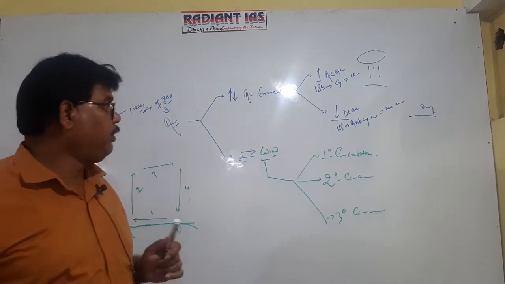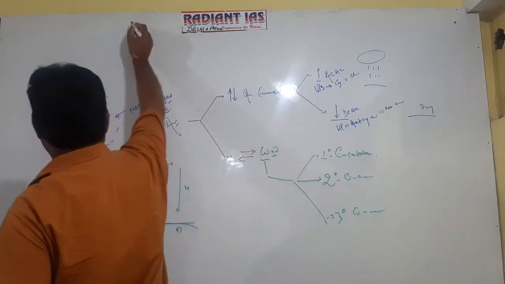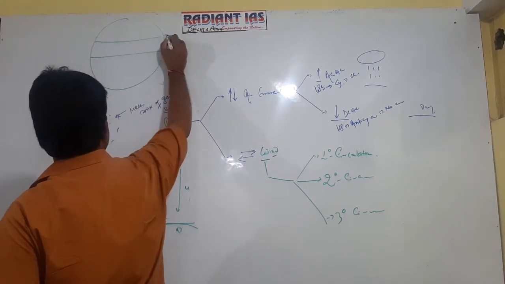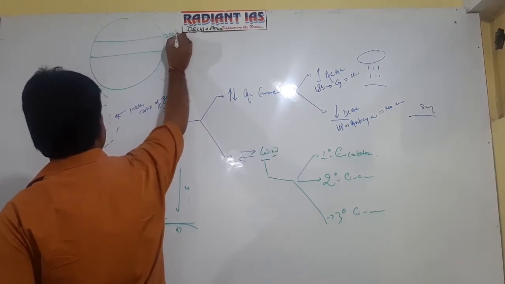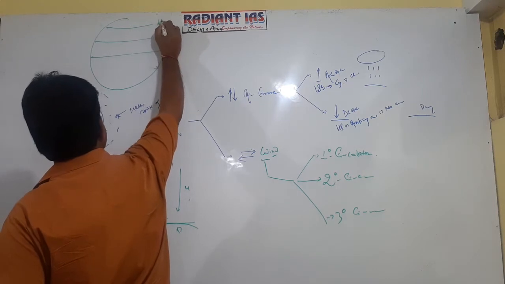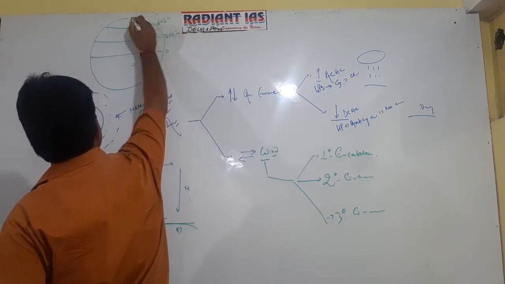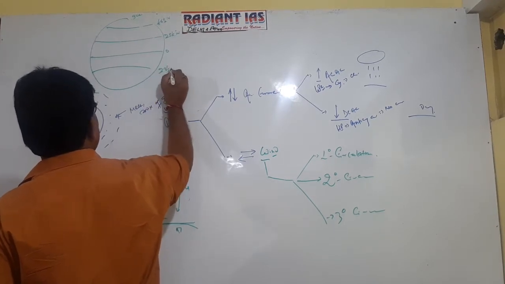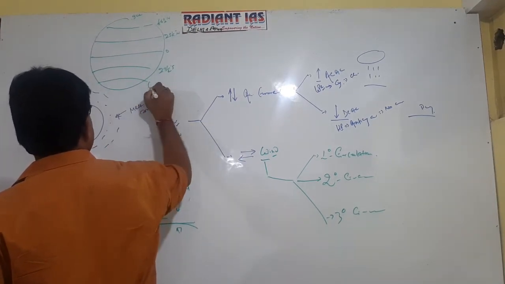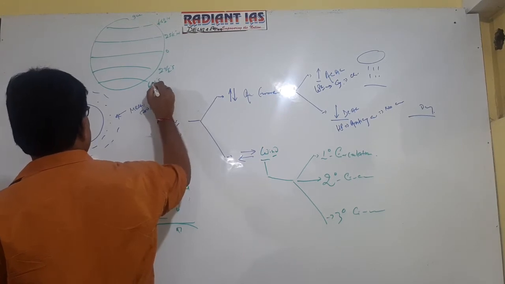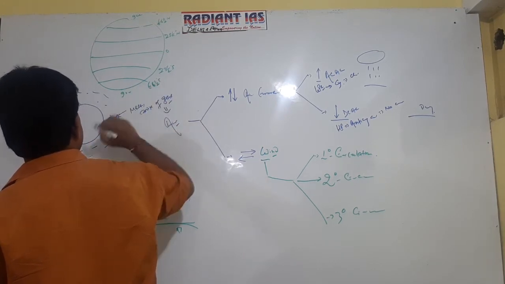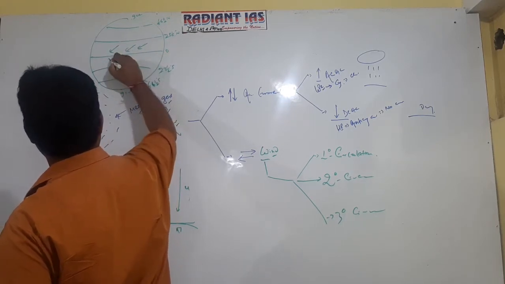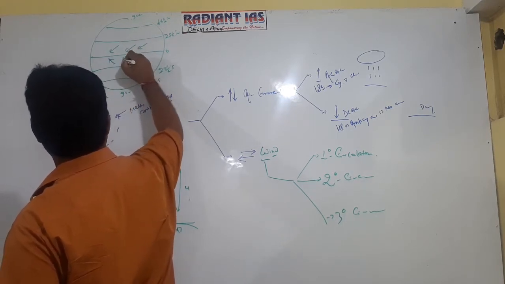Trade wind: this is 0 degree, this is 23.5 degree north, this is 66.5 degree north, and this is 90 degree north. This is 23.5 degree south, this is 66.5 degree south, and this is 90 degree south. So here you will find the trade wind of the northern hemisphere, and this is the trade wind of the southern hemisphere.